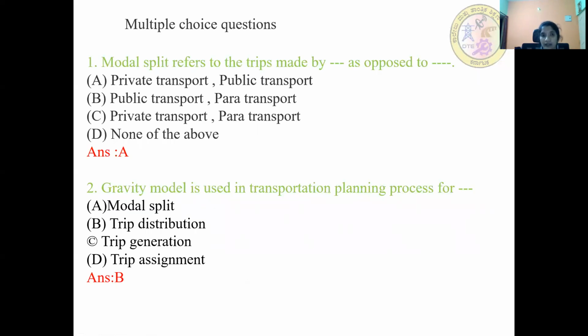Next is the multiple choice questions. Model split refers to the trips made by dash as opposed to dash. Answer is A. That is, model split refers to the trips made by private transport as opposed to public transport. Next question. Gravity model is used in the transportation planning process for. Answer is trip distribution.